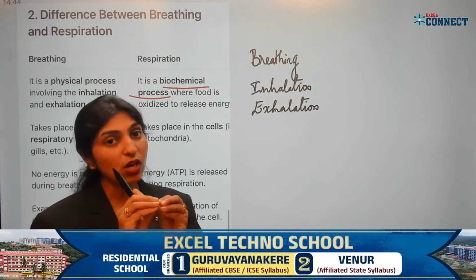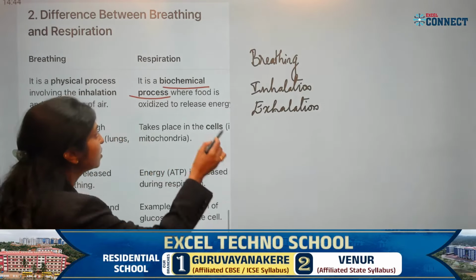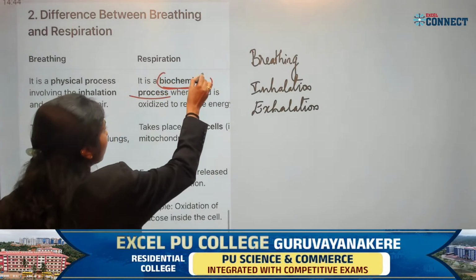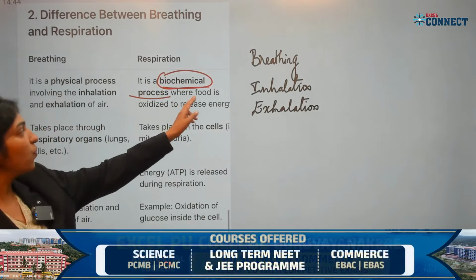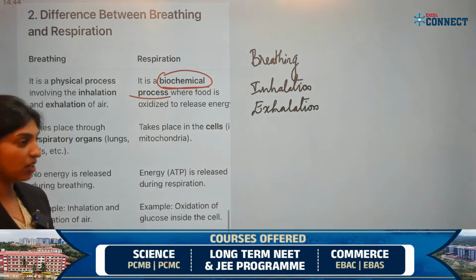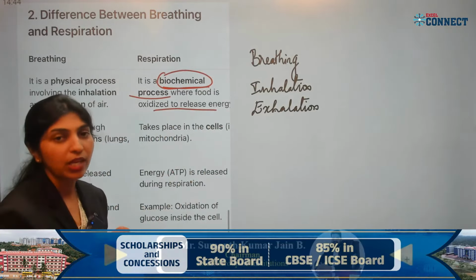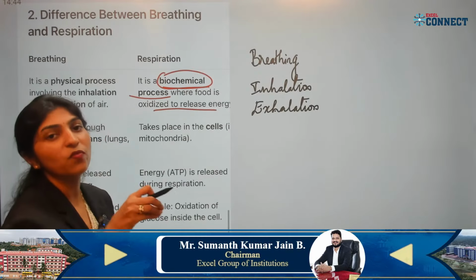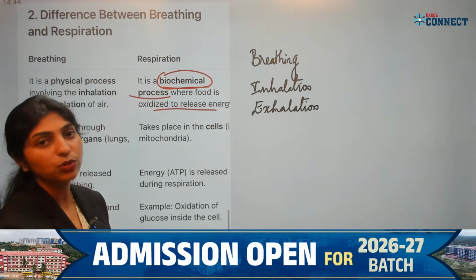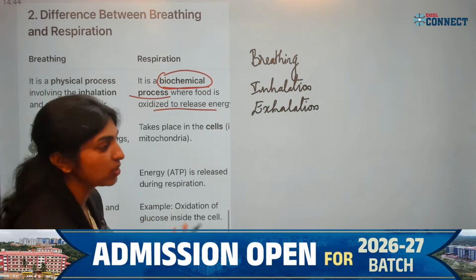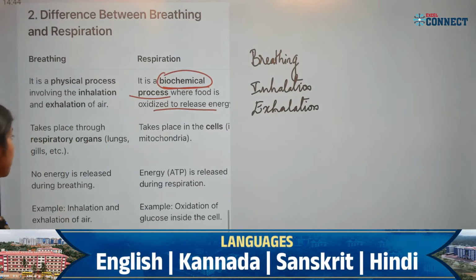That means the breakdown of glucose will take place. That is why it is called a biochemical process, where the food is oxidized to release energy. The food will be broken down into a simpler form first, and that simpler form will be further broken down into energy, pyruvates or the carbon dioxide which is released.